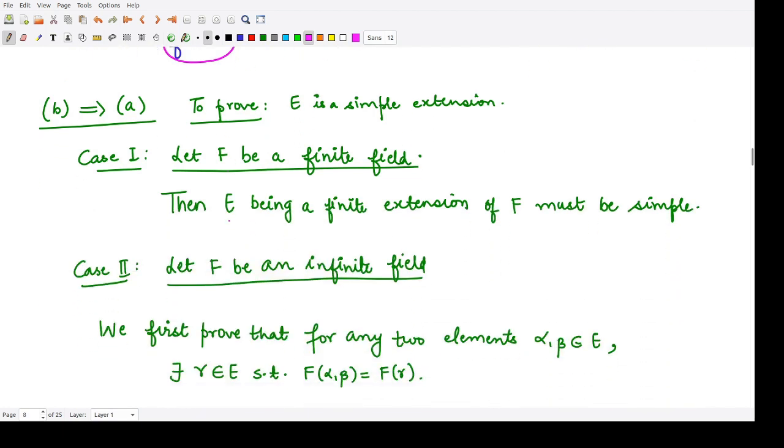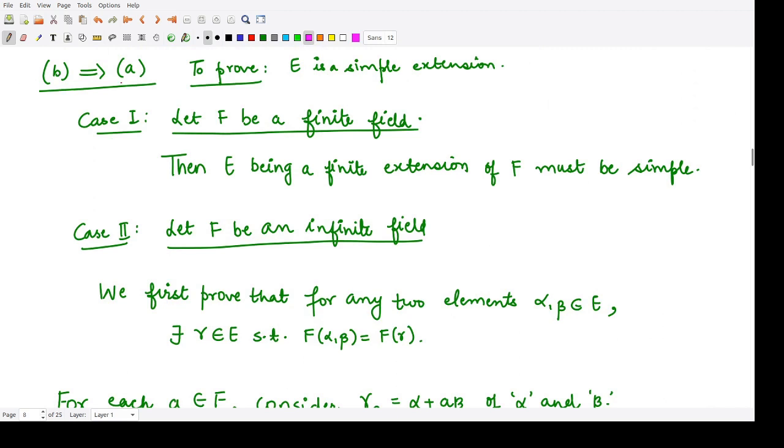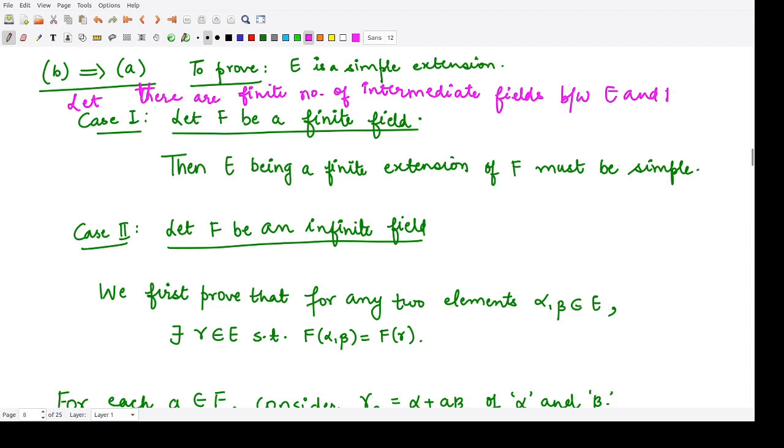For the second part, we have to prove B implies A. So now we are assuming that there are a finite number of intermediate fields between E and F, and we have to prove that E is a simple extension.